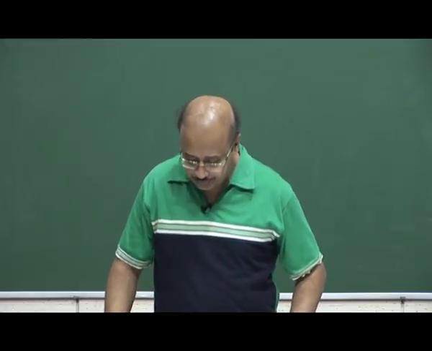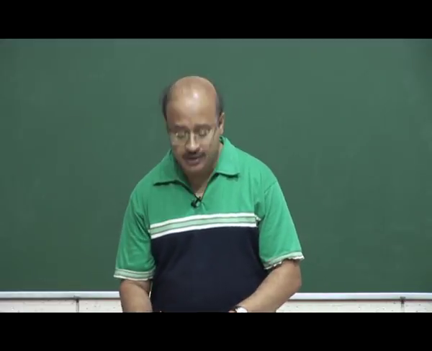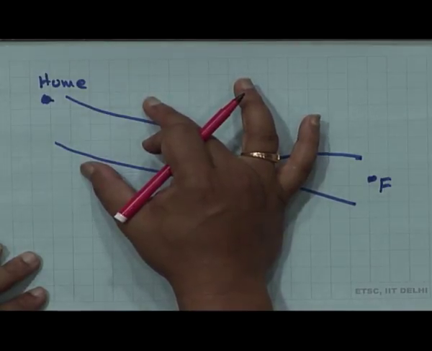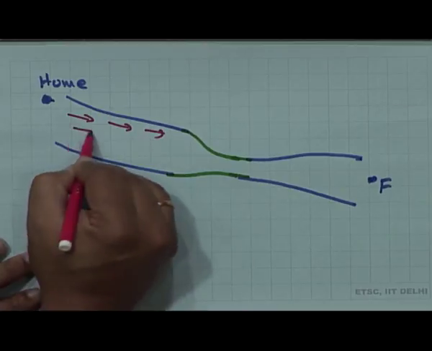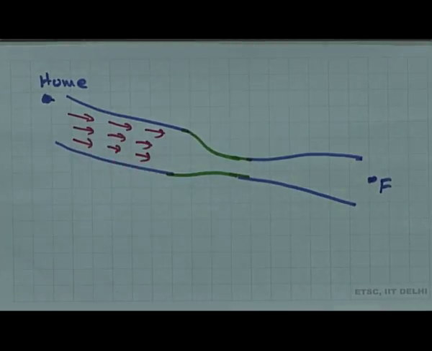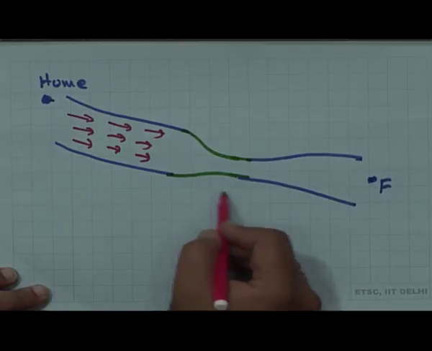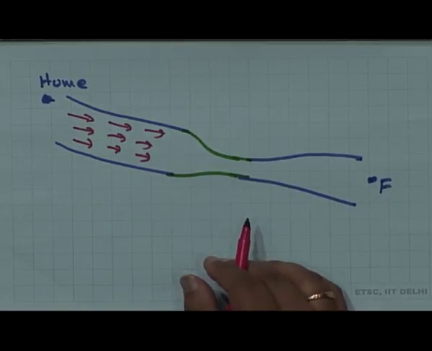Now, if you are starting from here, since the road is wide enough in this stretch, you will see the cars will travel pretty fast, right. But the problem is, the moment they come to this place, a different thing happens.